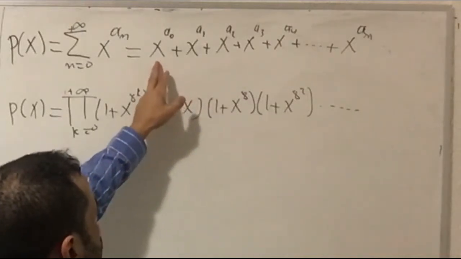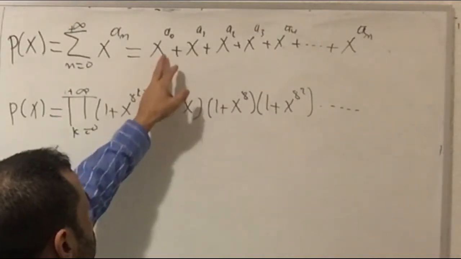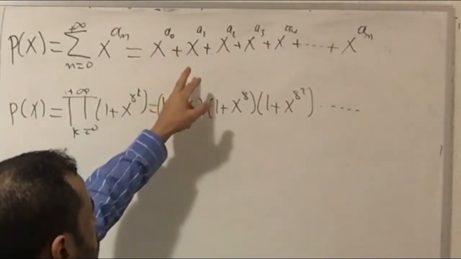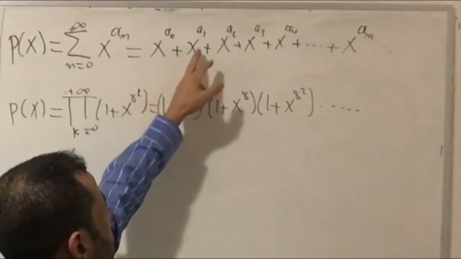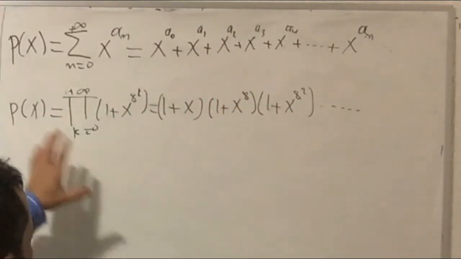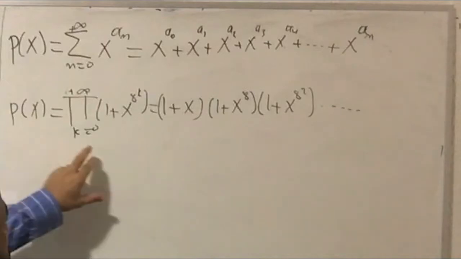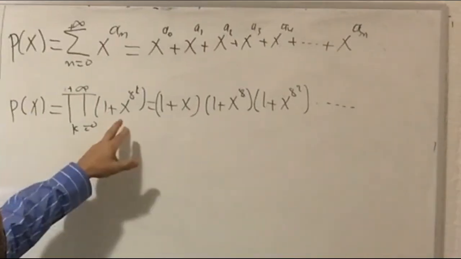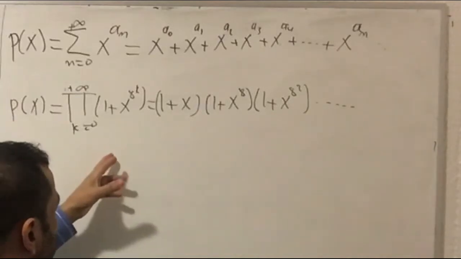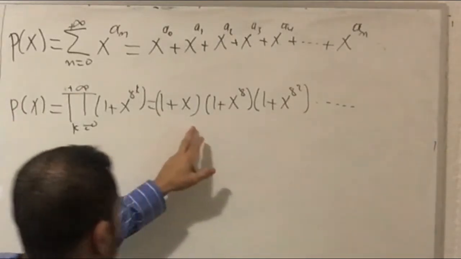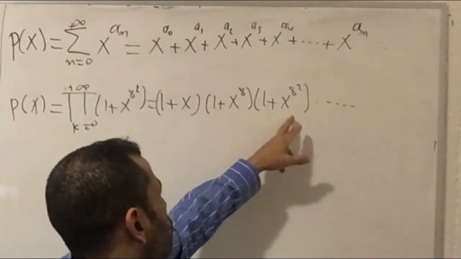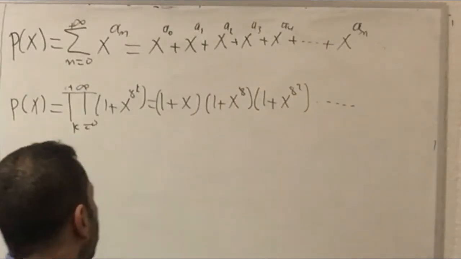We have a lowest term, which is x to the a sub 0, and the second term, which is greater than the first term, is x to the a sub 1 and so on, okay? At the same time, this series is written in a product form, 1 plus x to the 8 to the k, and we're going to distribute this. It is given as 1 plus x multiplied by 1 plus x to the 8 multiplied by 1 plus x to the 8 squared and so on, okay?